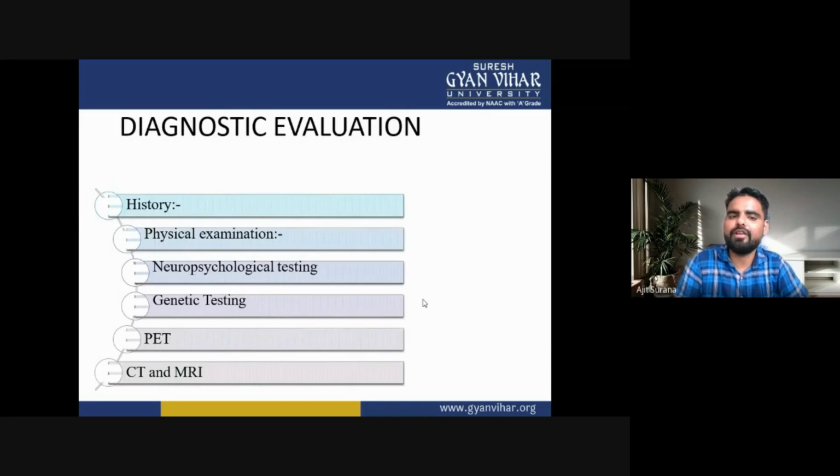Now the diagnostic evaluation of Huntington's disease. In diagnostic evaluation, first is the history of the patient, physical examination of the patient, neuropsychological testing, genetic testing, PET, CT and MRI of the patient. These are the diagnostic evaluations of the patient.